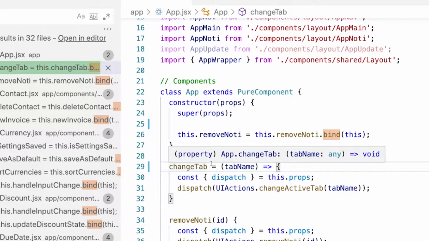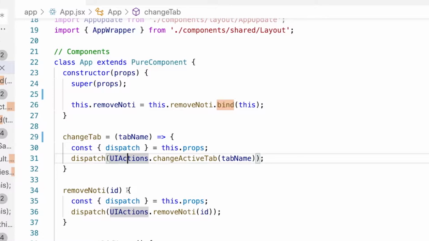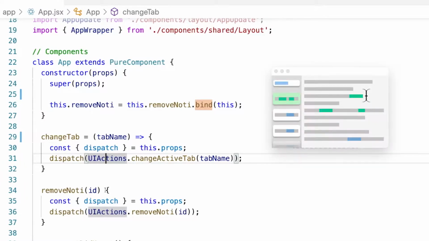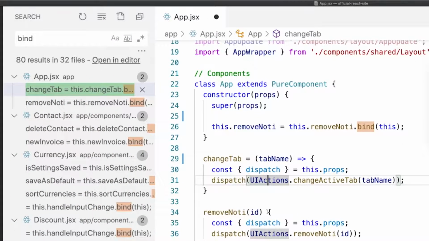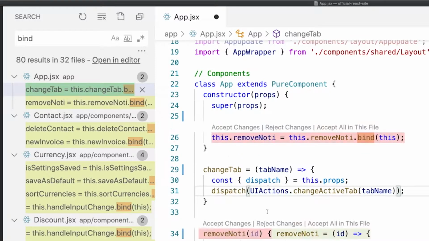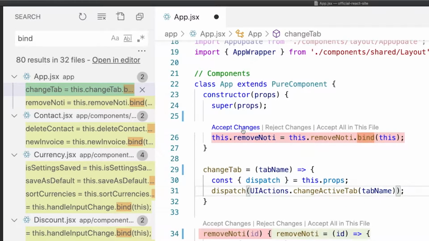Notice that this change goes beyond the line with the keyword match and spans multiple lines in the current file. Recode treats the edits to both lines as one positive example of code transformation and generalizes it to other matches in the find result. Internally, Recode synthesizes a program for this transformation, which performs the change generally at the abstract syntax tree level. Once the transformation is synthesized, suggestions are displayed in the result view as yellow highlights, and inline as diffs and code lenses.